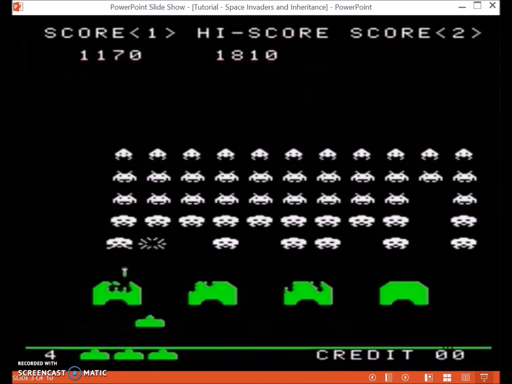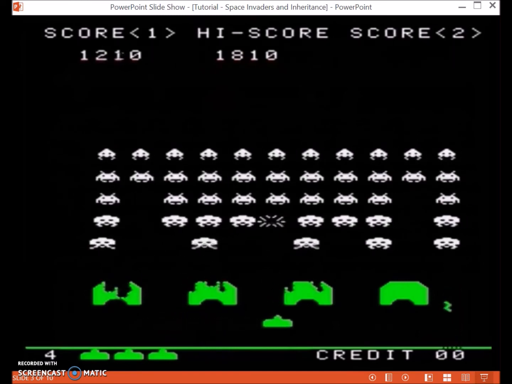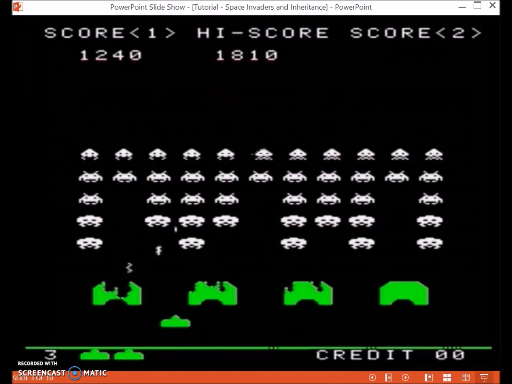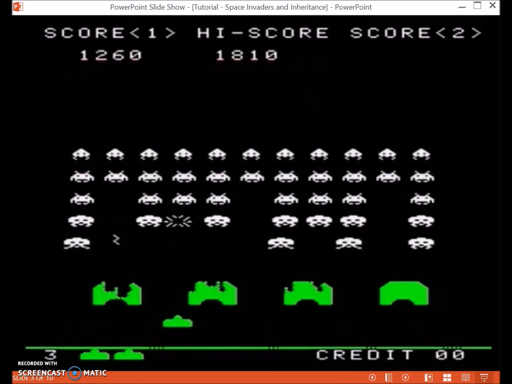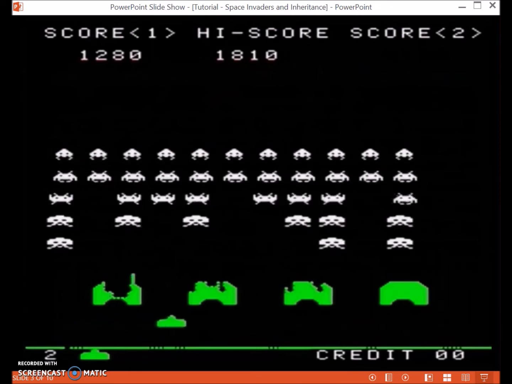In the original Space Invaders, it's a black and white game, and the green at the bottom and also the red at the top were achieved using transparent overlays on the screen. There is a third type of object in the game, and that is a mothership, which you can see at the top now, and that moves across and is worth extra points.